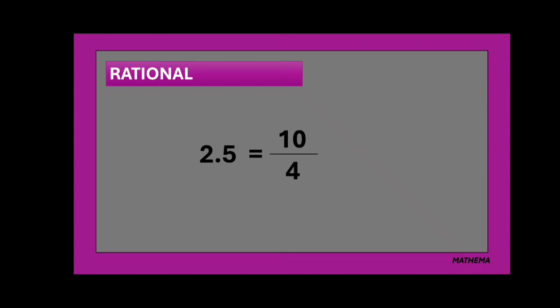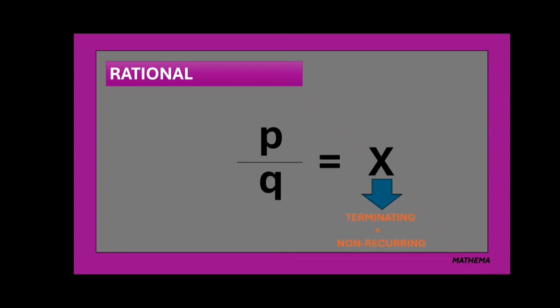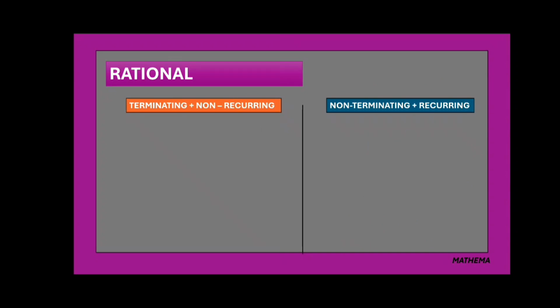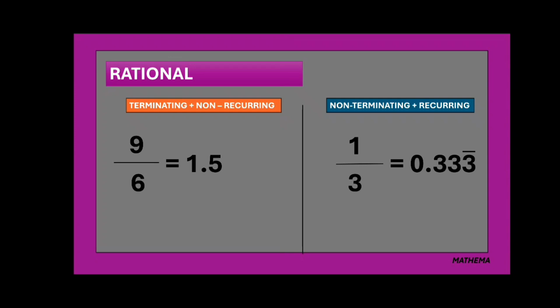A number is only called rational if it satisfies two properties. The first is, the number should be terminating and non-recurring, or the number should be non-terminating and recurring. Let's see the difference between these two terms. Suppose 9 by 6, it's equal to 1.5, and suppose 1 by 3, it's equal to 0.333, and this 3 will repeat forever.